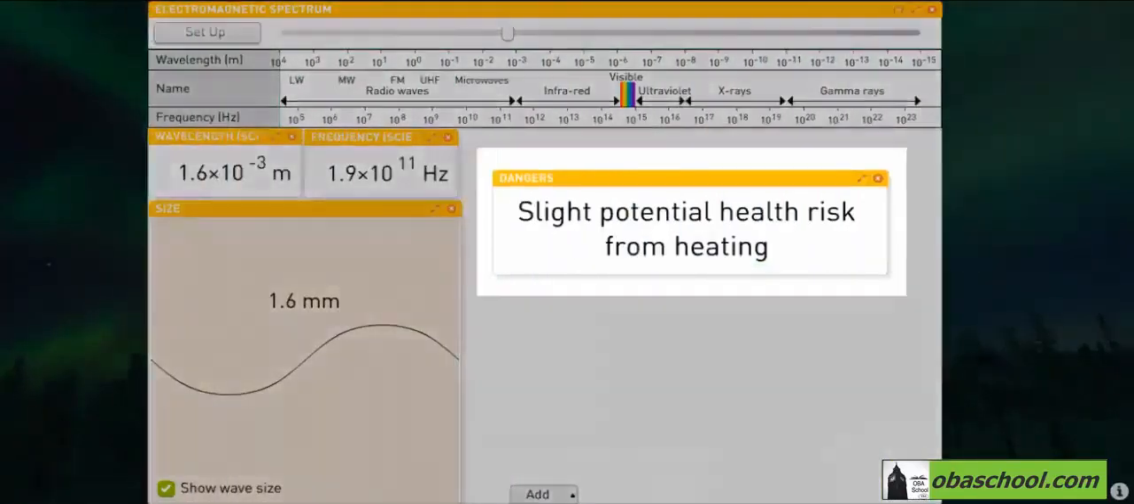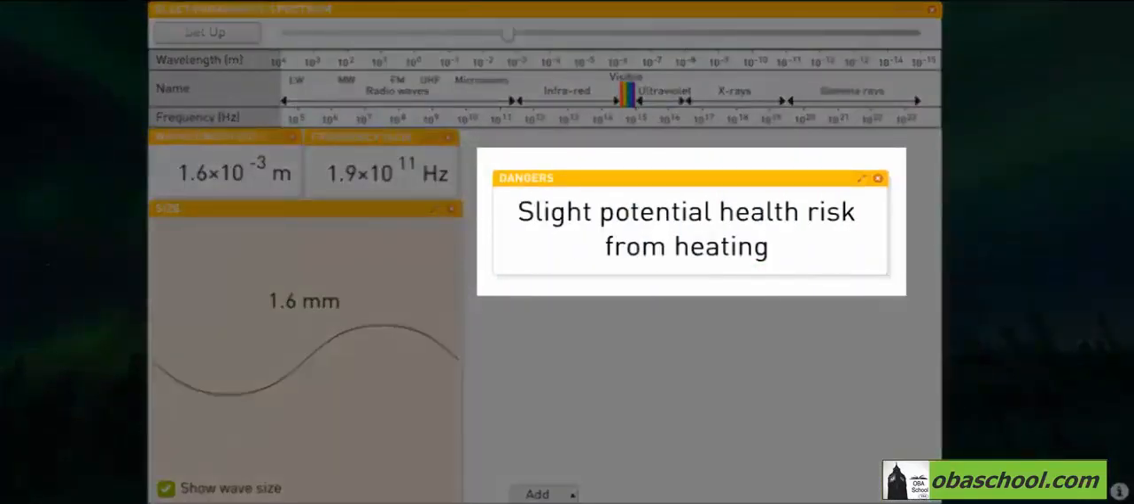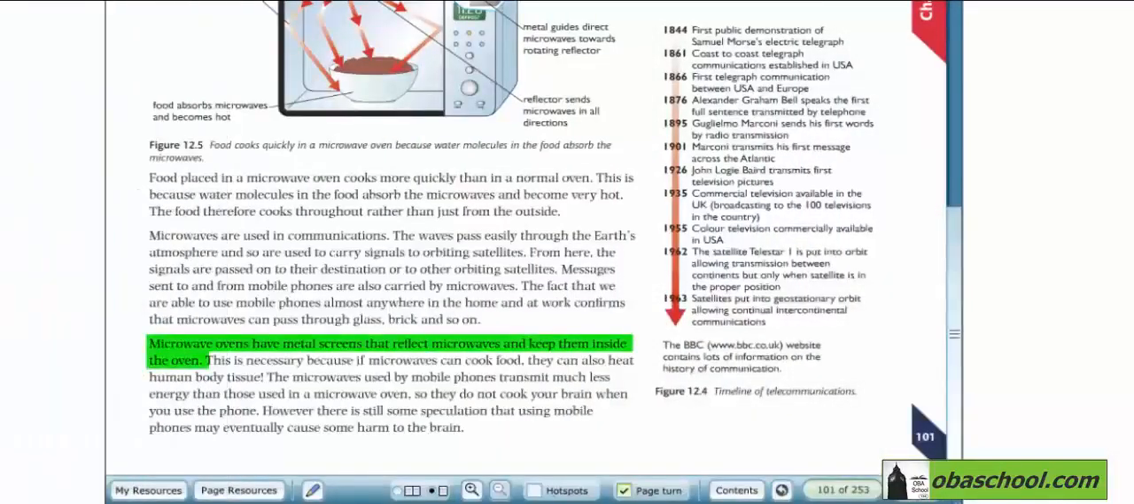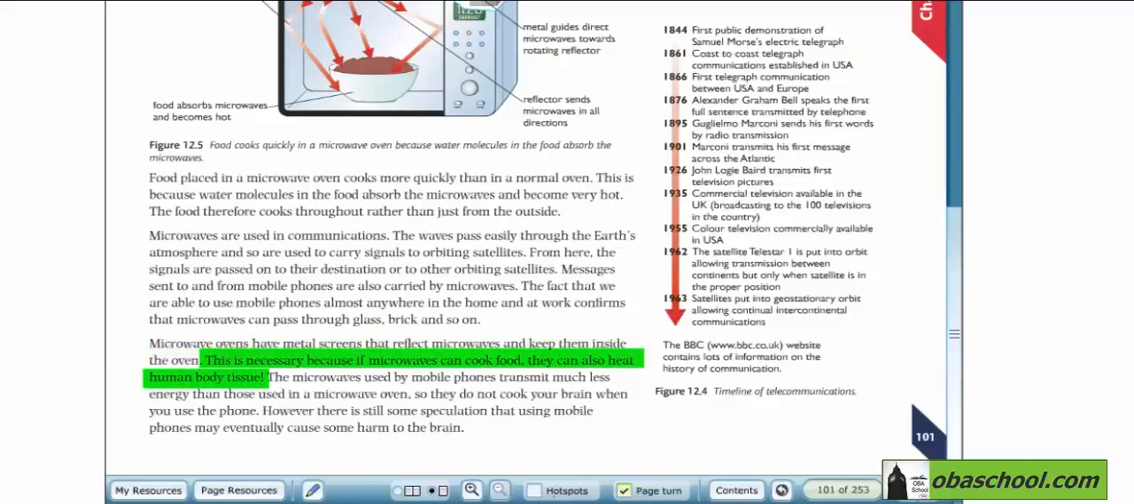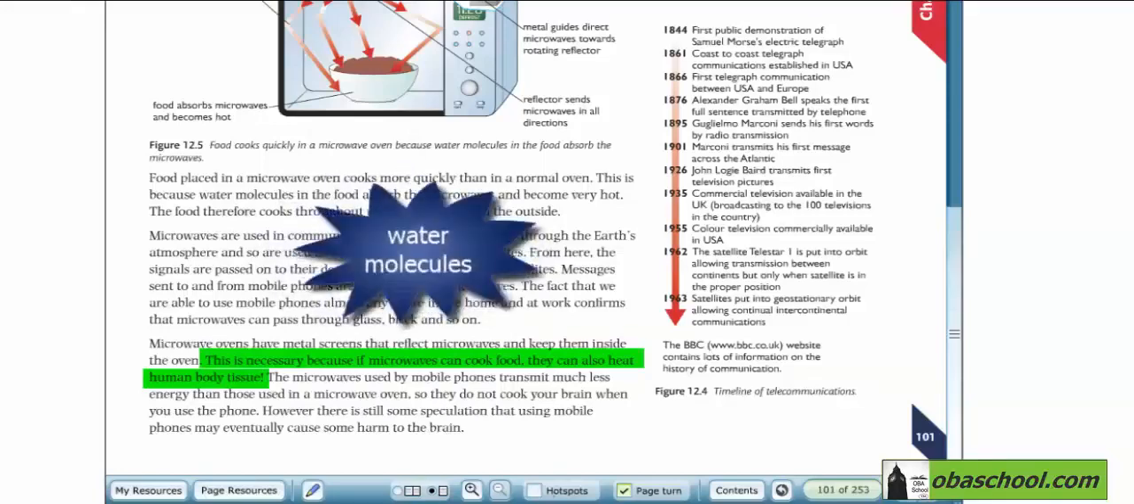Attention! Microwaves may cause slight potential health risk from heating. Microwave ovens, which cook food quickly, have metal screens that reflect microwaves and keep them inside the oven. This is necessary because if microwaves can cook food, then they can also heat human body tissues. Since our bodies have water molecules, they can absorb microwaves and heat the internal parts of the body.